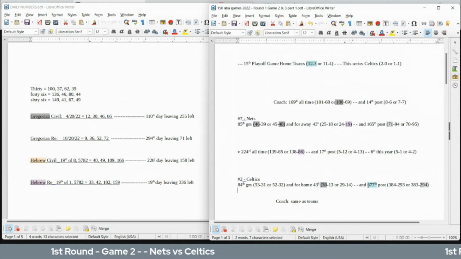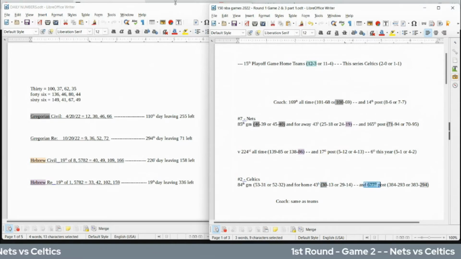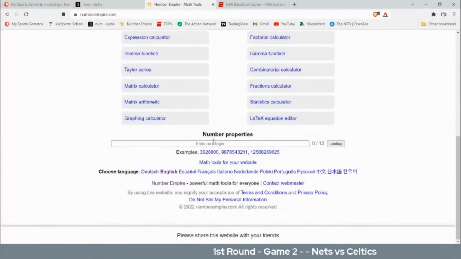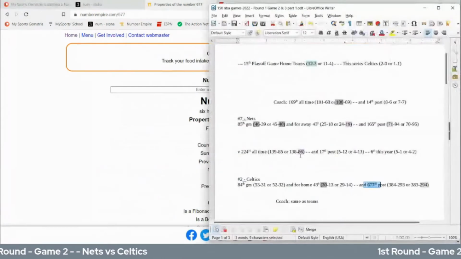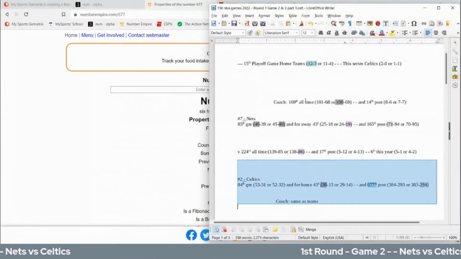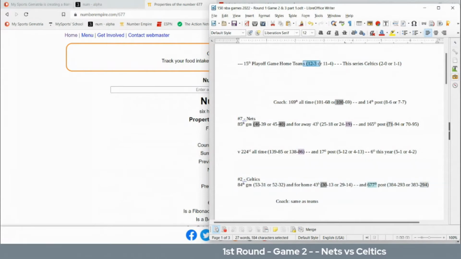And this is the Celtics' 677th postseason game as a team. Mathematically speaking, 677 is the 123rd prime number. And if Celtics win this game, home teams would become 12-3, like 123, for the playoffs with the win.